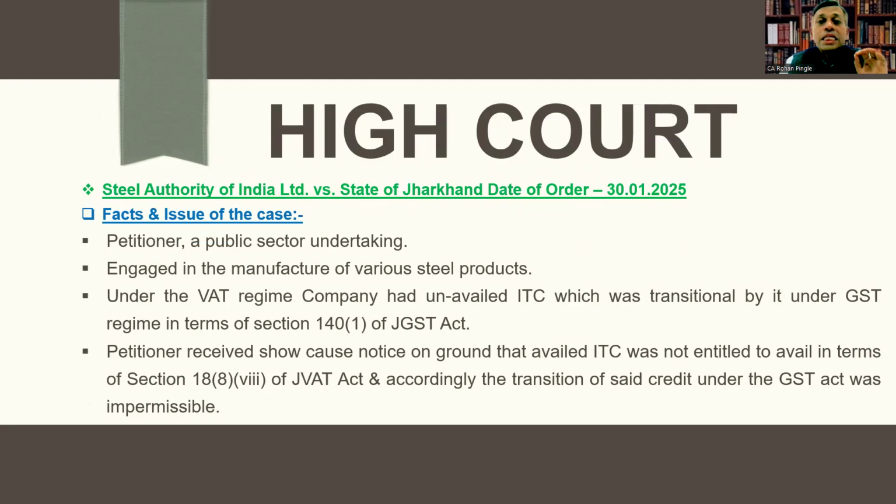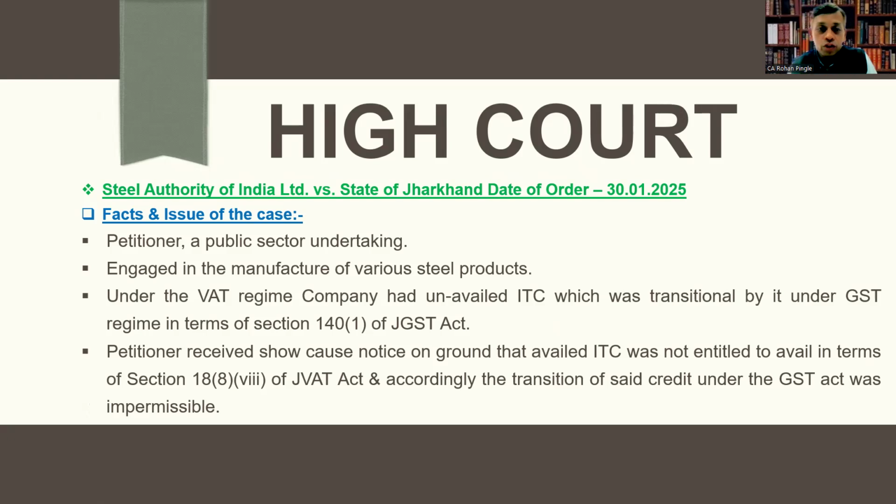Next, Steel Authority of India Limited versus State of Jharkhand, date of order 30th January 2025. Let's understand the facts and issue of the case. The petitioner is a public sector undertaking engaged in the manufacture of various steel products.